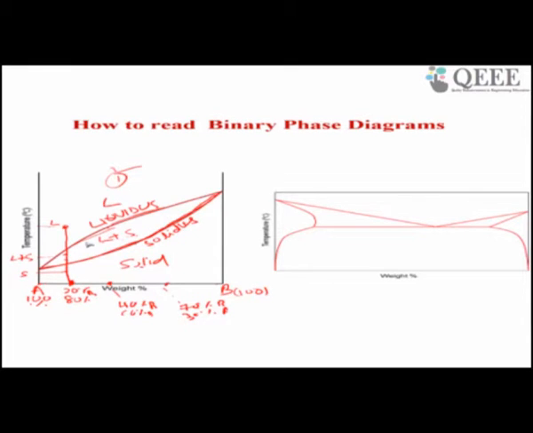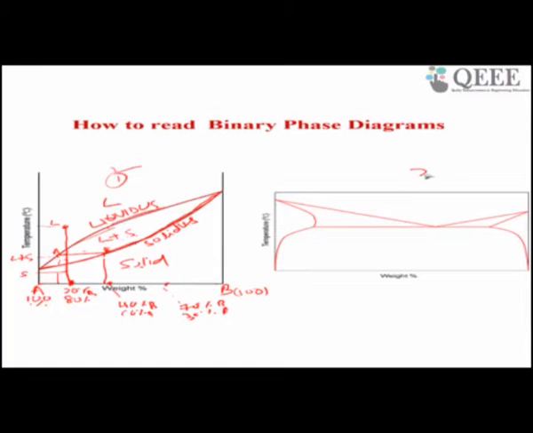And at this temperature, what is the composition of liquid and solid? For that I have to draw a tie line. One end will give me the composition of liquid and the other will give me the composition of solid. Then by using the lever rule I can get the fraction of liquid and the fraction of solid.